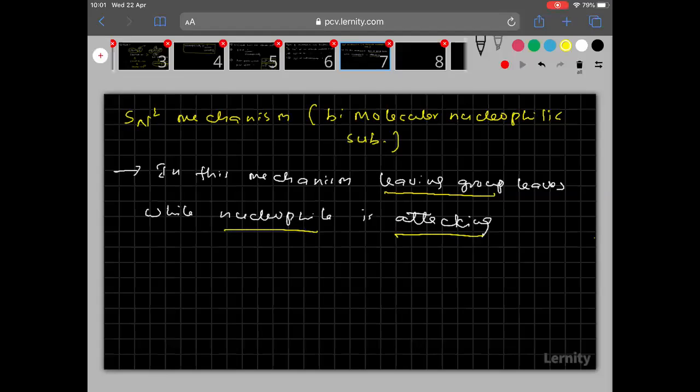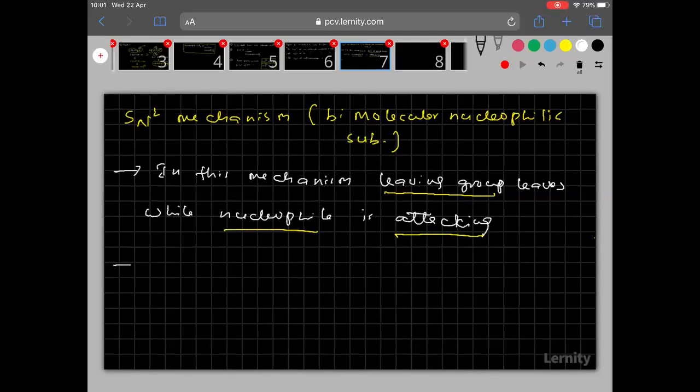What is the meaning of this one? That means the departure of the leaving group and attacking of the nucleophile happen at the same time. I hope you understood my point here. Clear?